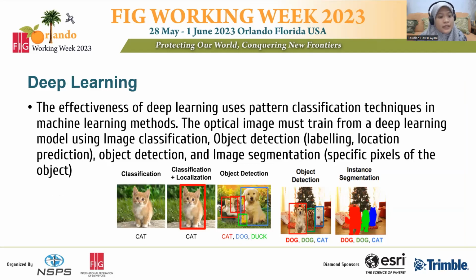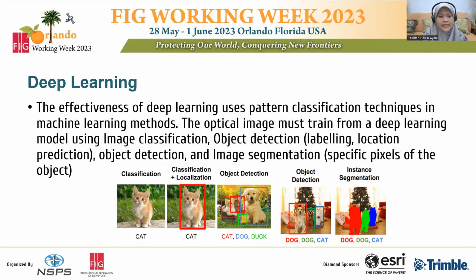The effectiveness of deep learning uses pattern classification techniques in machine learning methods. The optical image must train a deep learning model using image classification, and object detection such as labeling, location prediction, object detection, and image segmentation of specific pixels on the object.